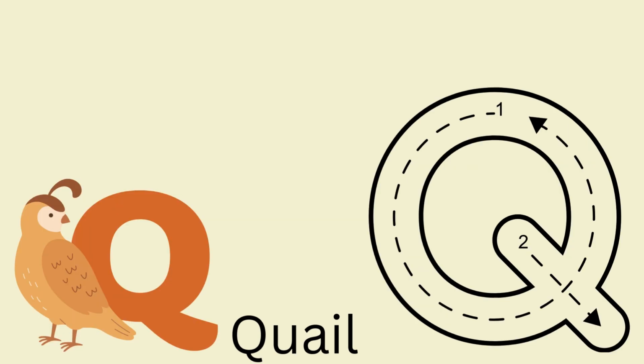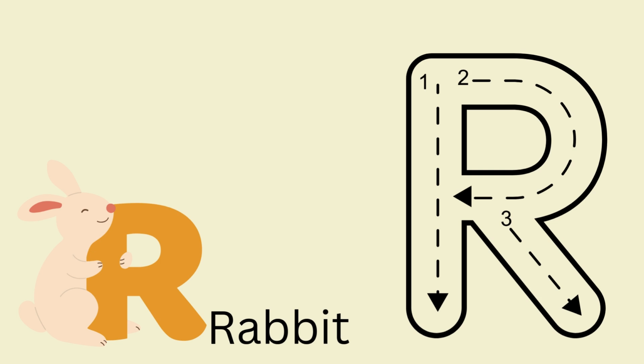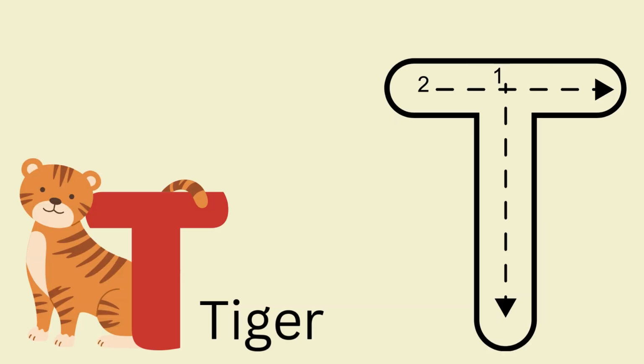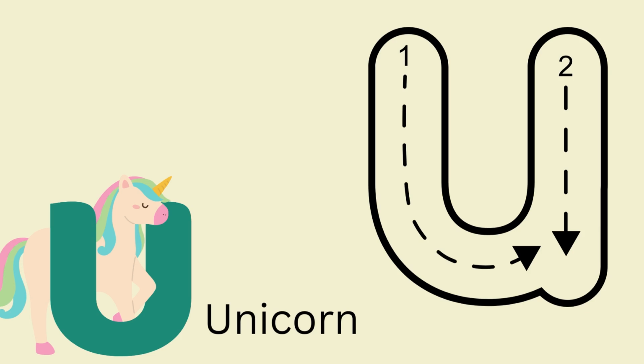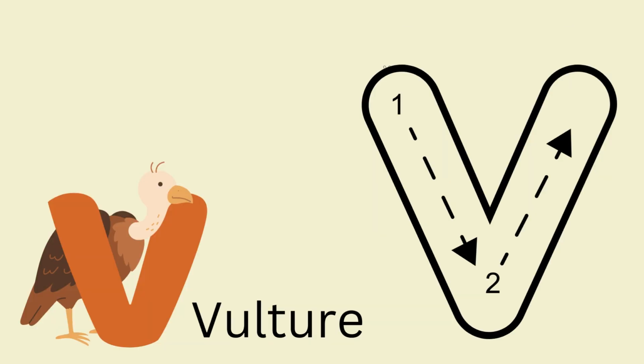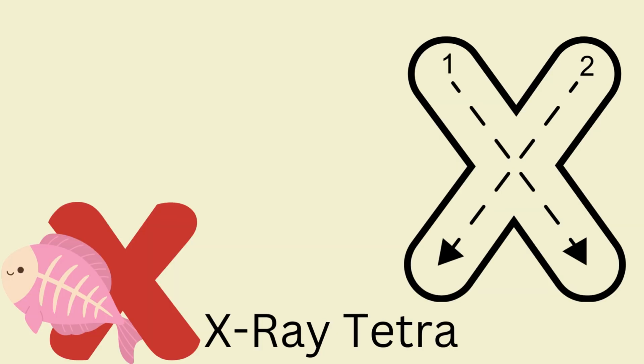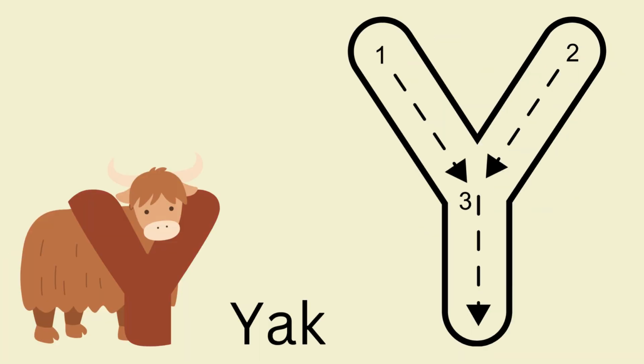penguin, Q is for quail, R is for rabbit, S is for snake, T is for tiger, U is for unicorn, V is for vulture, W is for whale, X is for X-ray tetra, Y is for yak, Z is for zebra.